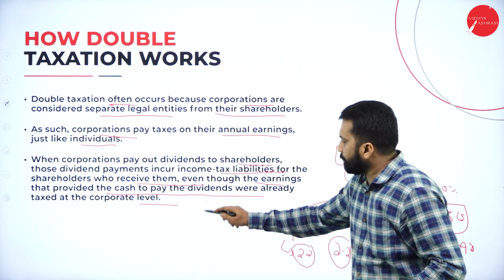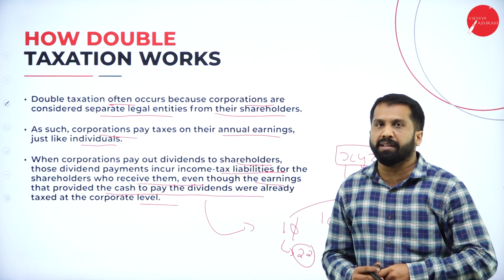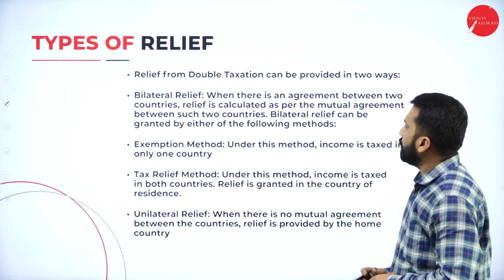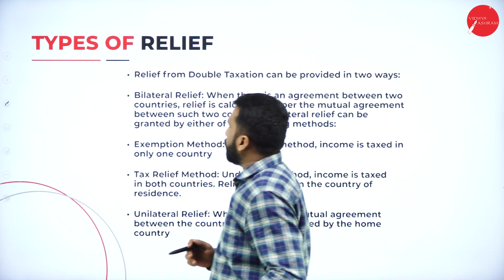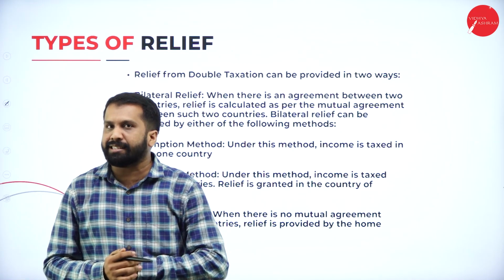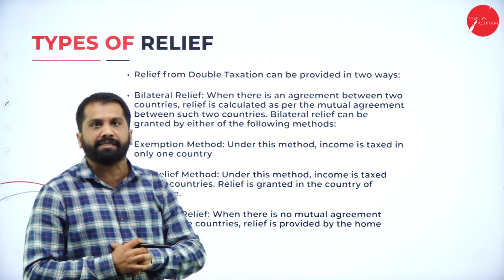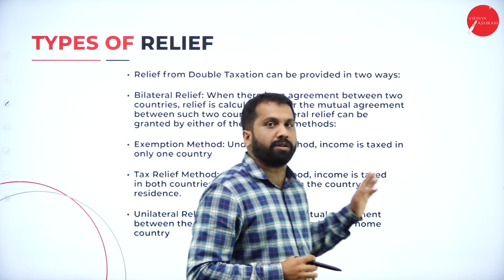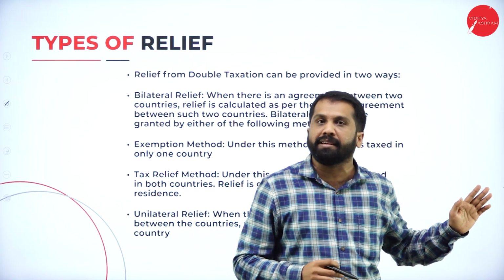Whatever statement is there for this, there is an example. Then, next, the type of relief. You don't want to pay double taxation. You want to avoid double taxation. Why should you pay 2 times tax on the same income?